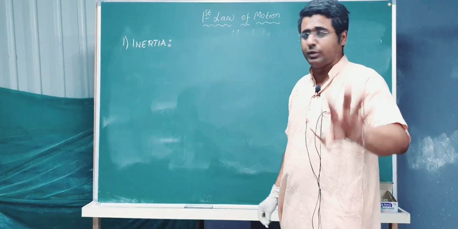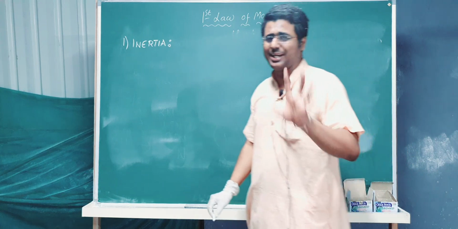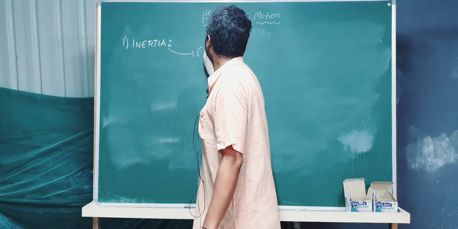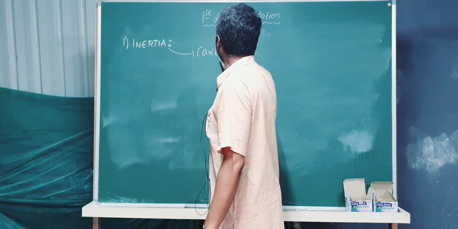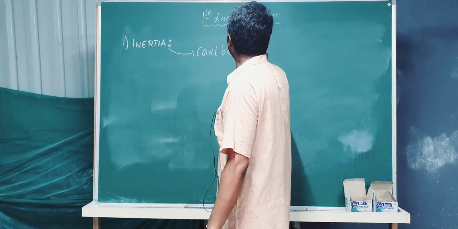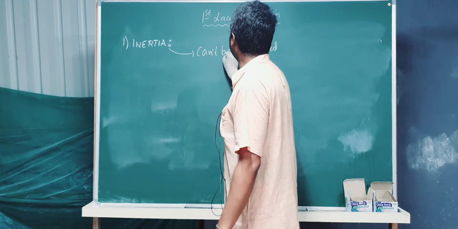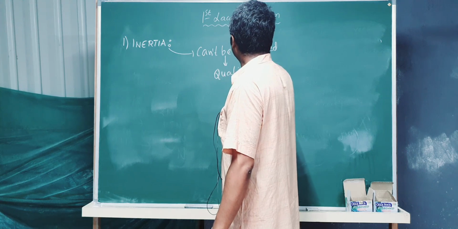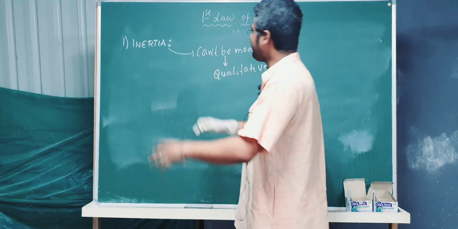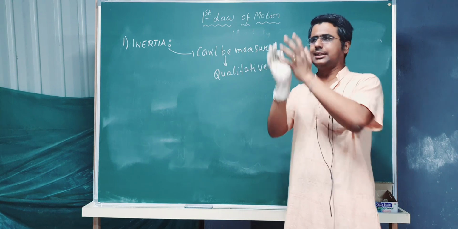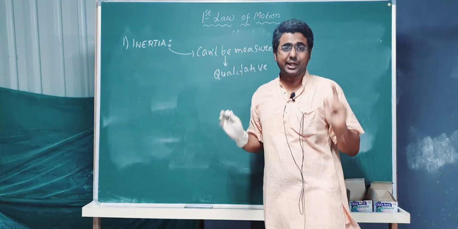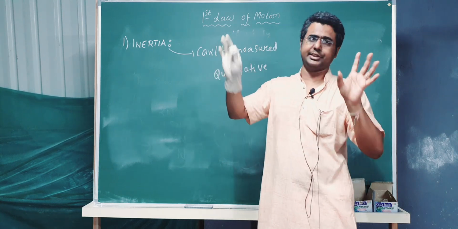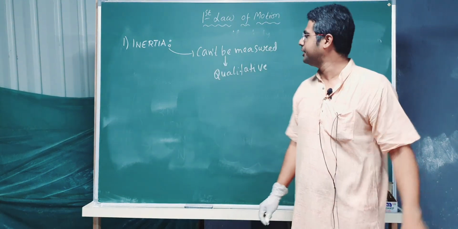Now let us come to inertia. You have written the definition, I hope. Coming to inertia, let's explain it. First of all, can inertia be measured? No, it can't be measured. Whenever in physics something cannot be measured, it is called qualitative. Qualitative means you don't have any number to it. You cannot measure exactly so many newtons or that many newtons. But you can get a feel: this person has more inertia, this person has lesser inertia. That is it.